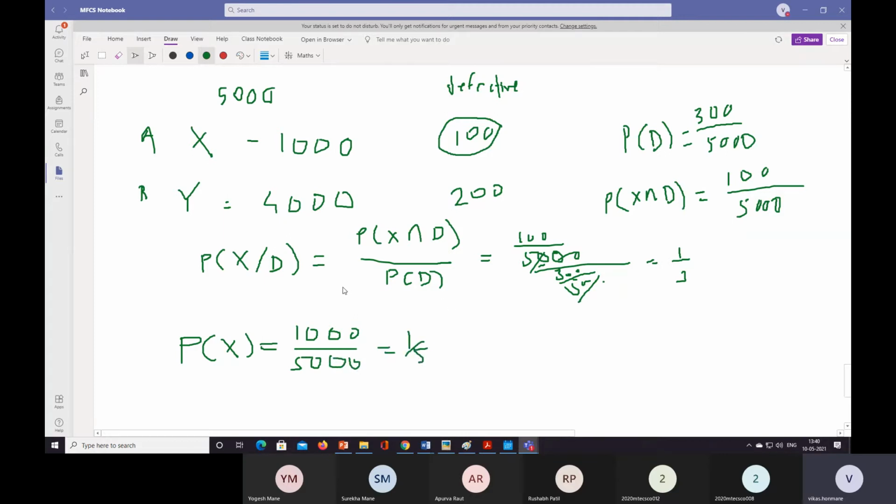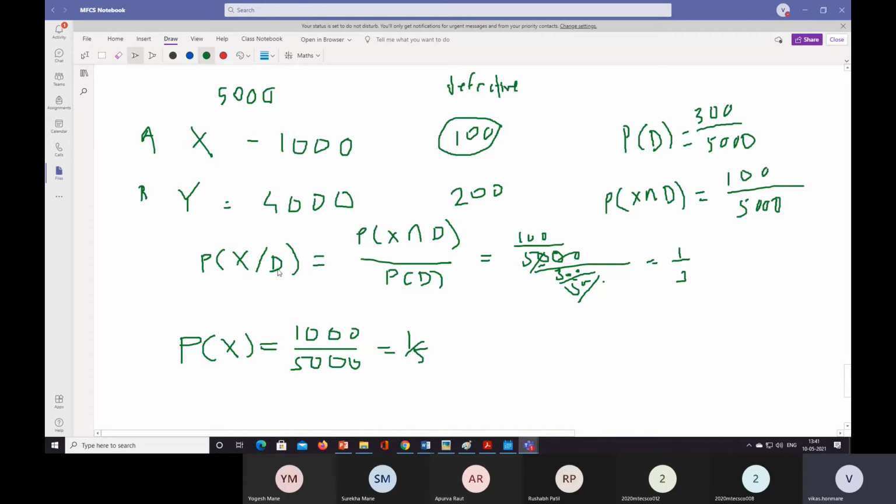But here, what is given is that we are looking for the probability of X, but one more additional thing is given: the chip that we are taking out is defective, which means we have been given additional knowledge. We are finding the probability of X itself, but with the additional knowledge that the chip is defective.